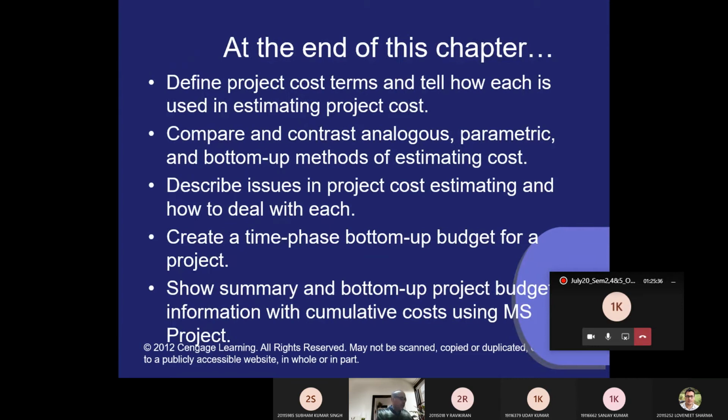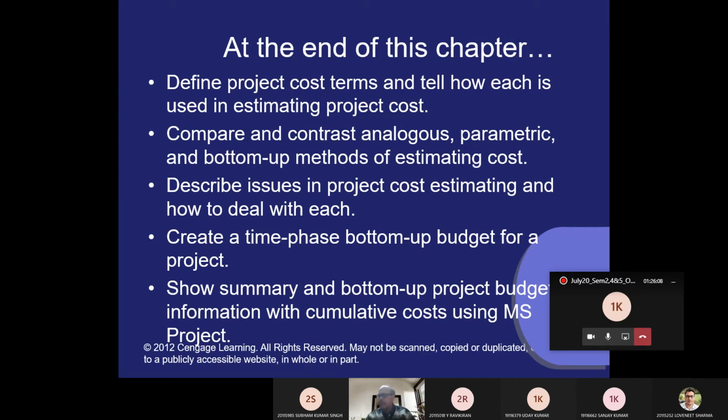This budgeting is chapter 8, and here you will learn some very important tools pertaining to accountancy also. Here you will learn how to define the project cost terms and tell how each is used in estimating the project cost. We will talk about the various project estimation methods.